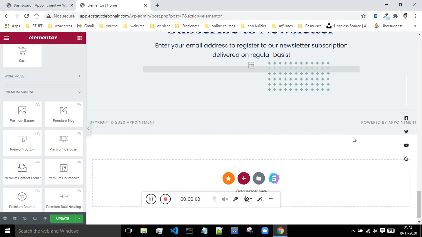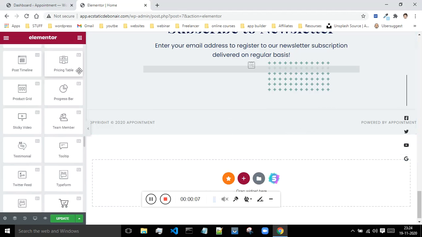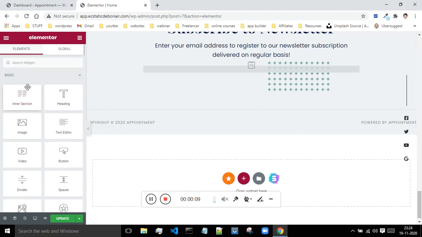Hey, what's up guys, welcome to the course of WordPress. Okay, so in this class we will see some of the features of Elementor. So just do one thing, go to the top. At the beginning you will see this inner section option from the basics, and just drag and drop the inner section over here.